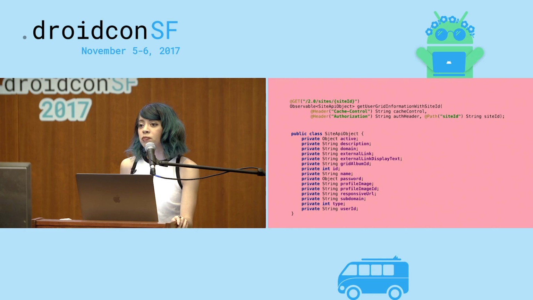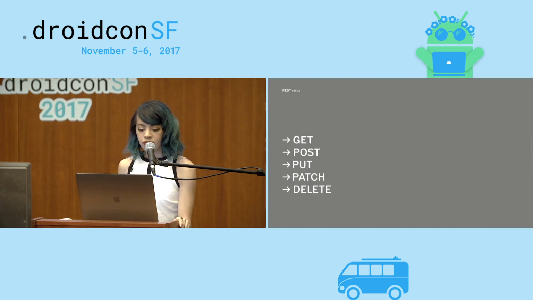A lot of people use it because it helps simplify the raw code that they'd have to write without using a library. In this case, we're just making a GET request to a URL, and the object that we have here is the plain Java object that we're parsing our response into. So probably a lot of you use this, and it looks familiar.